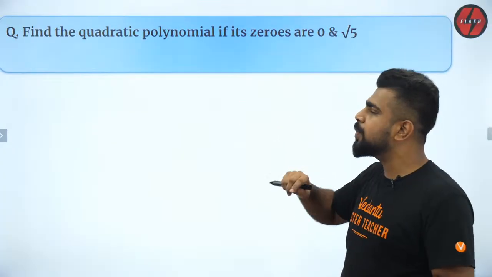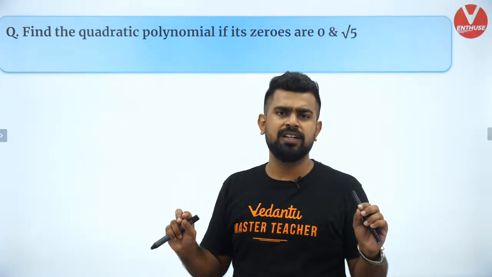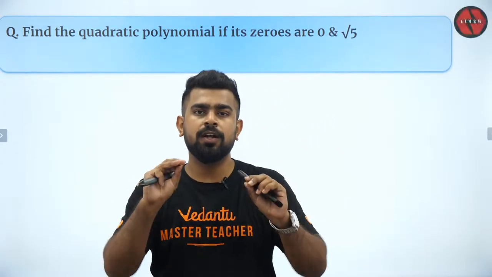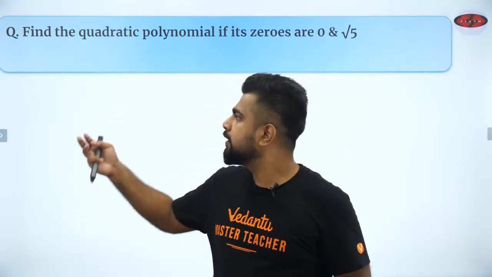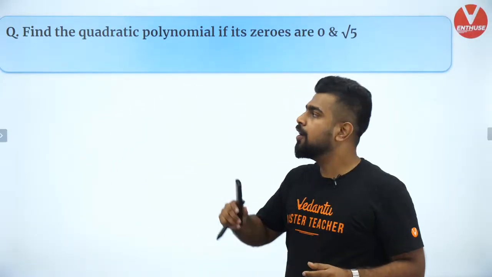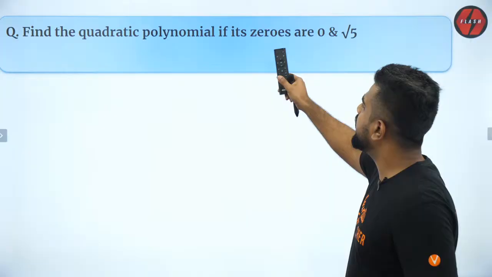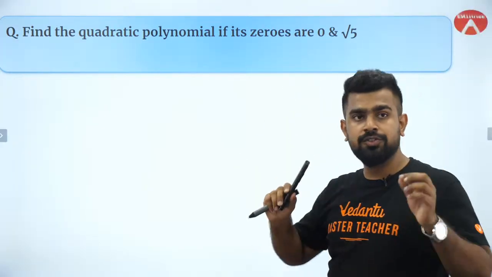I will give you one question, laddu question. Just simple laddu waiting to be eaten. Try to solve it, everybody. Find the quadratic polynomial if its zeros are 0 and root 5.